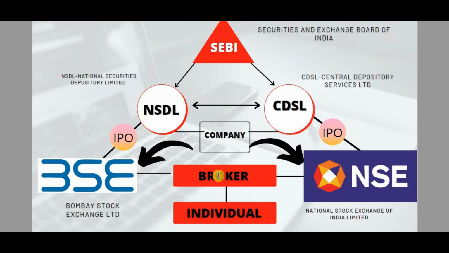So this is the whole process; I will repeat it once again. This is SEBI, NSDL, CDSL: National Securities Depository Limited and Central Depository Services Limited. The company presents all its files and documents to them, and after that they open up for the IPO.